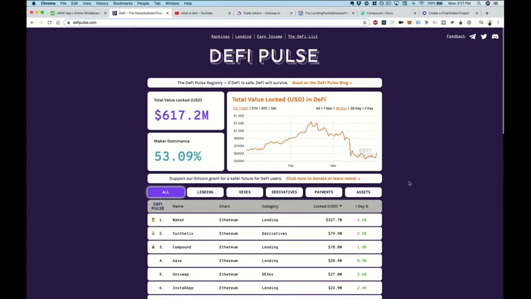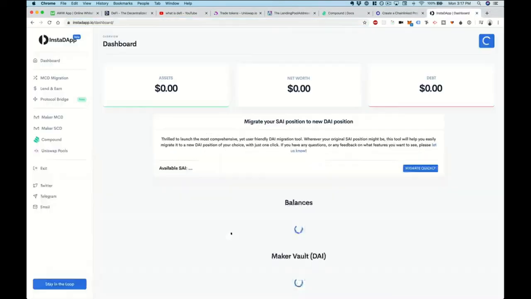Also, you can use this information to simply build your own front-end applications that leverage these protocols. One example would be InstantApp. That's essentially what InstantApp does.